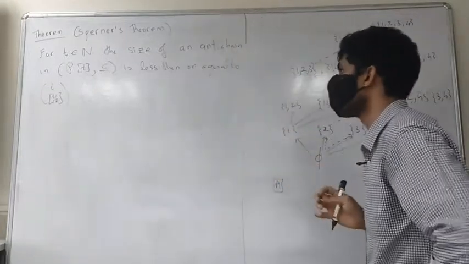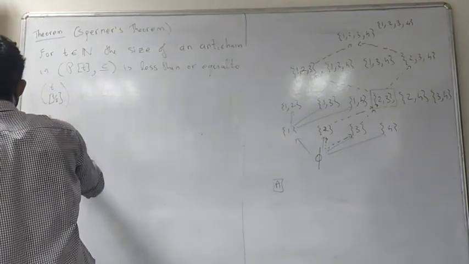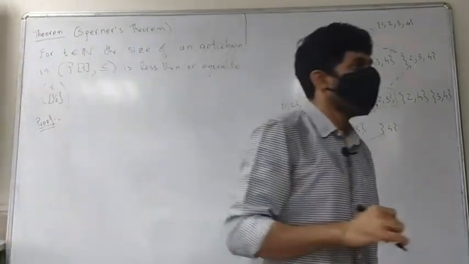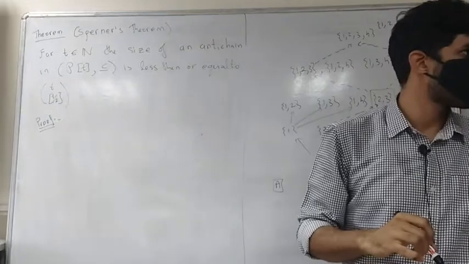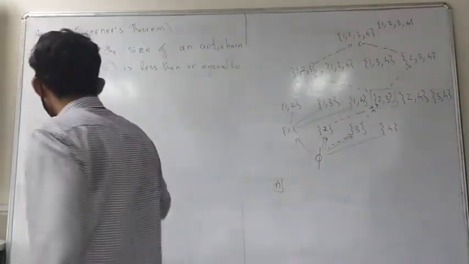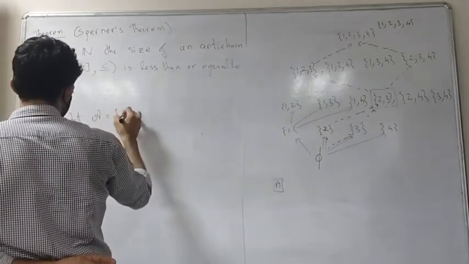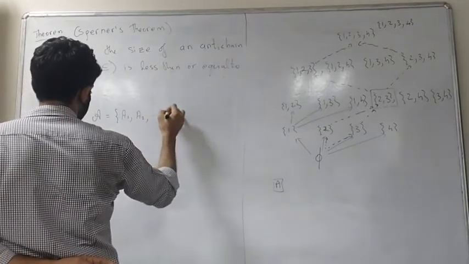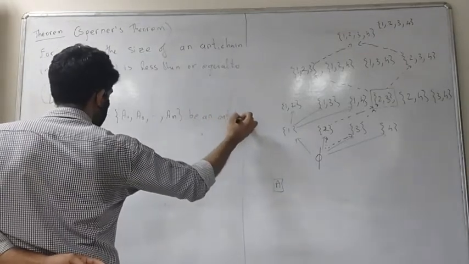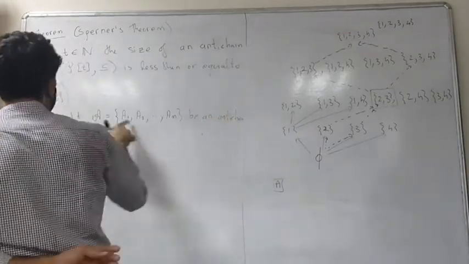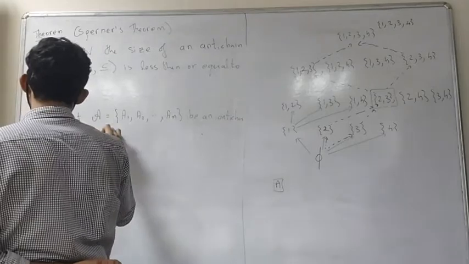So let's prove this. It's a nice proof. You start with an anti-chain. So let's say script A equals A1, A2 up to Am be an anti-chain, such that the cardinality of Ai, let us call this cardinality alpha i.